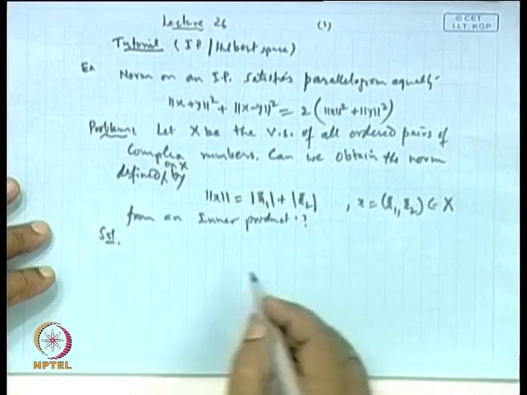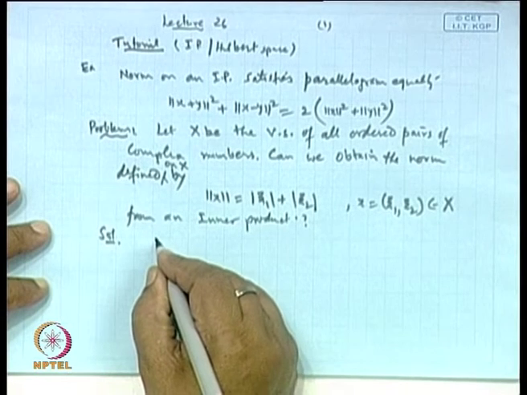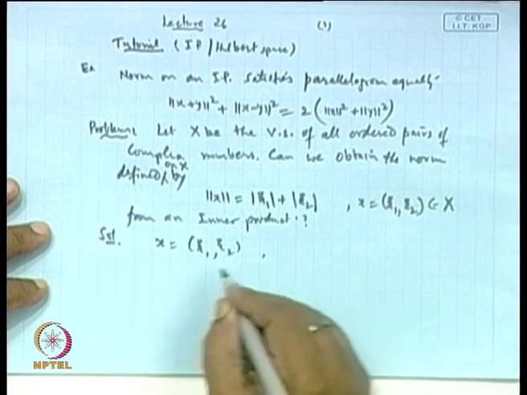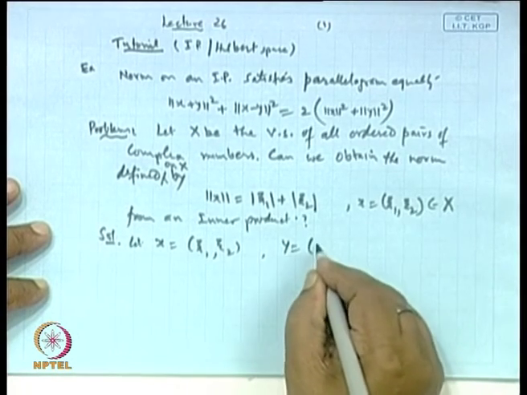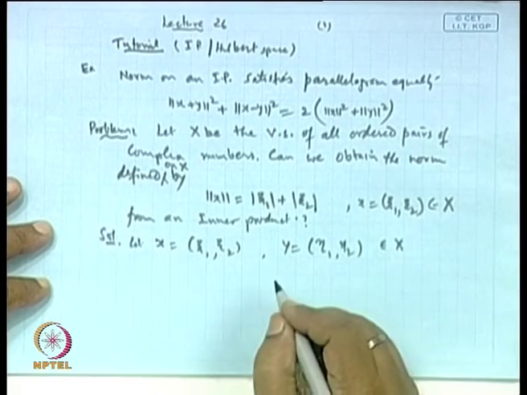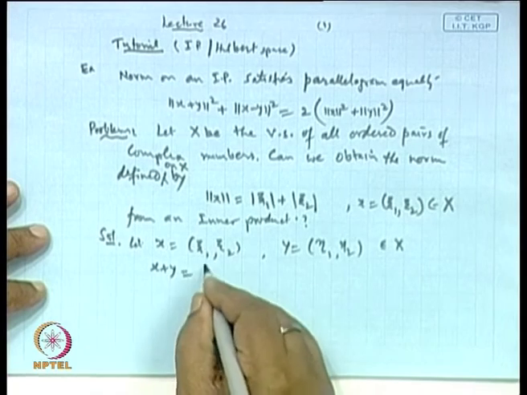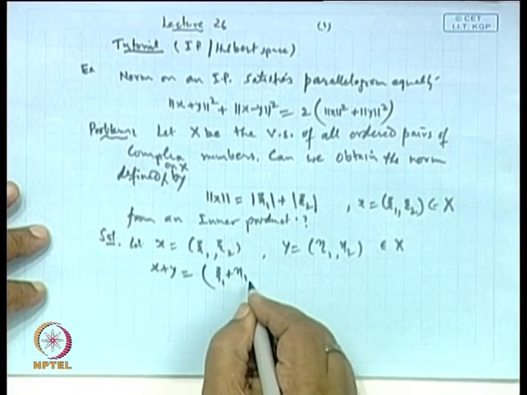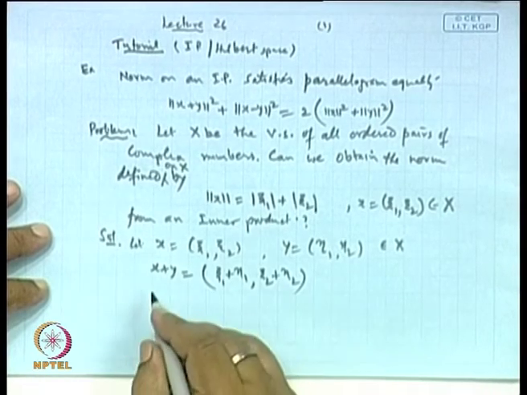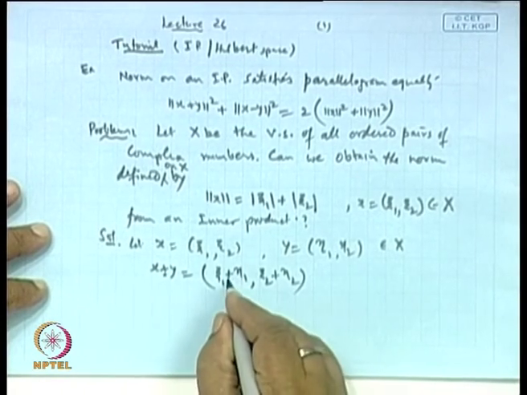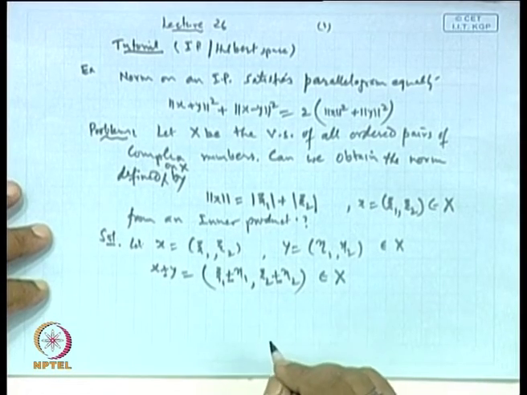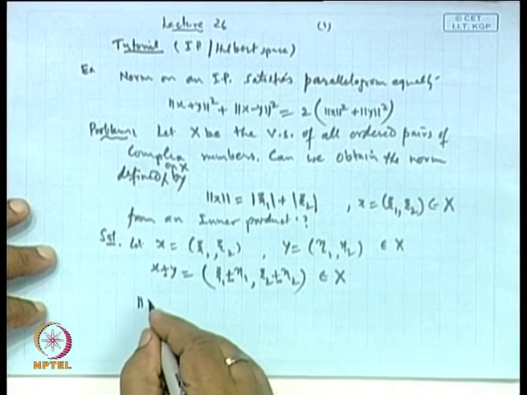Let x be (xi1, xi2) and let y be (eta1, eta2), then both are in X. So x plus y will be (xi1 plus eta1, xi2 plus eta2) and x minus y will also be like this, and they will also be points of X.